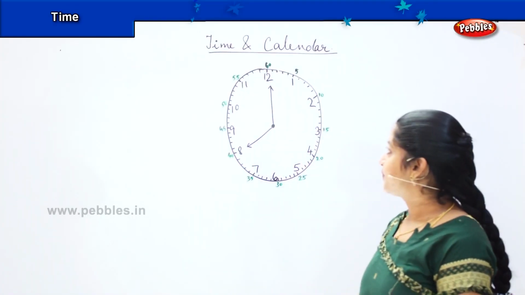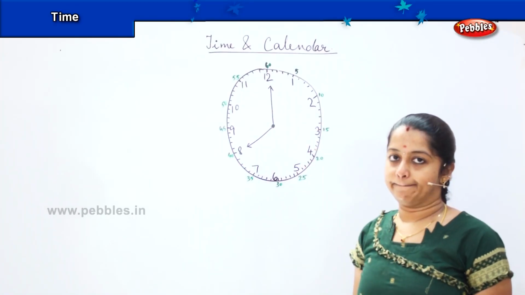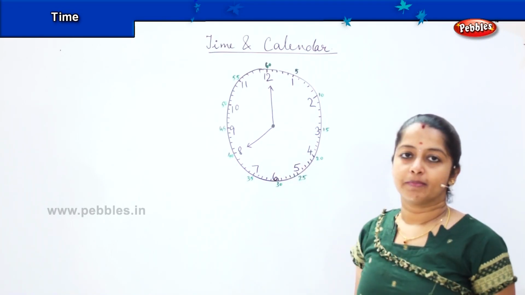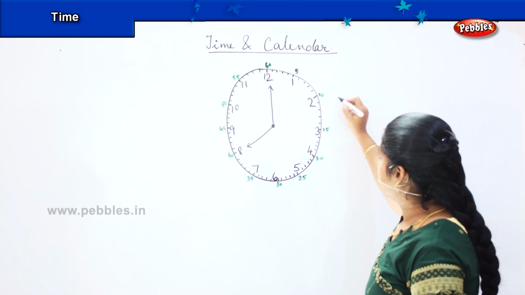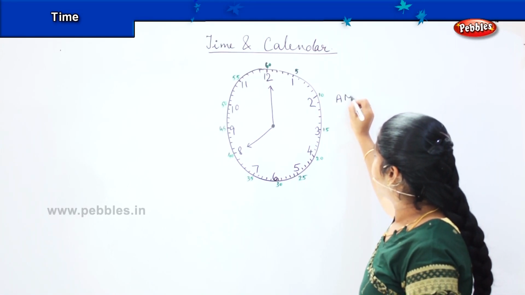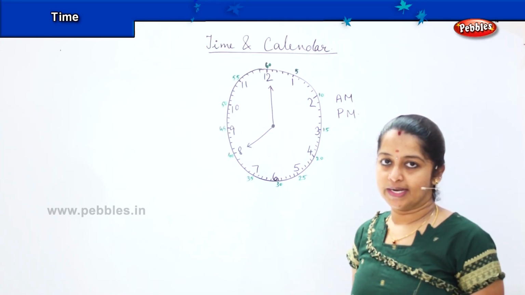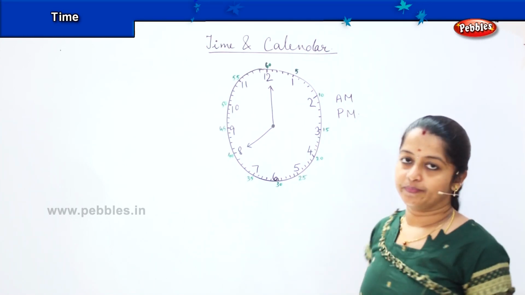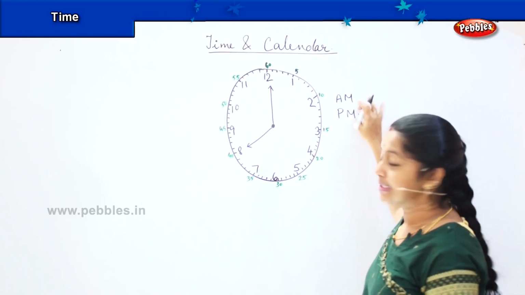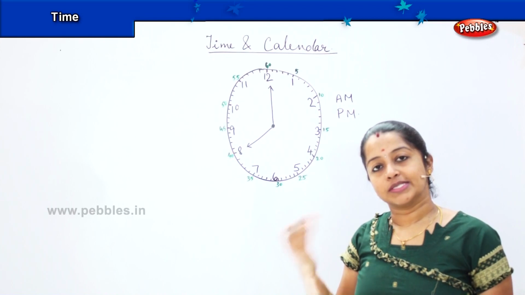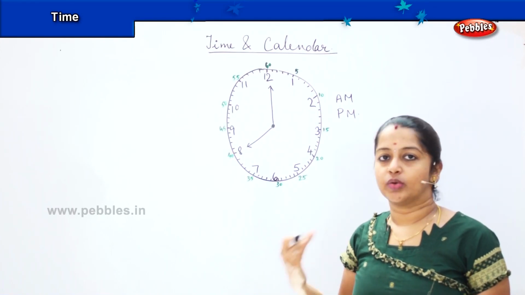So now children, we have understood how to see the time. Yes? Now, one more thing which we have to remember while seeing a time is AM and PM. You would have heard this many times, right? So what is called as AM? AM is nothing but it is morning time. Yes? And PM is something which is post morning, in the afternoon and night.